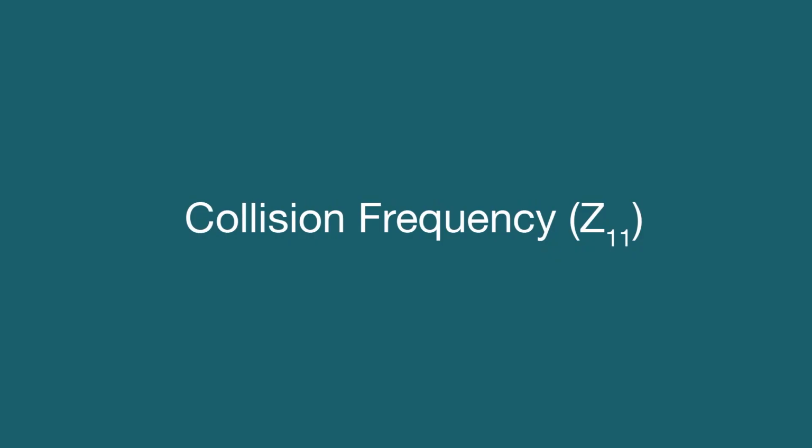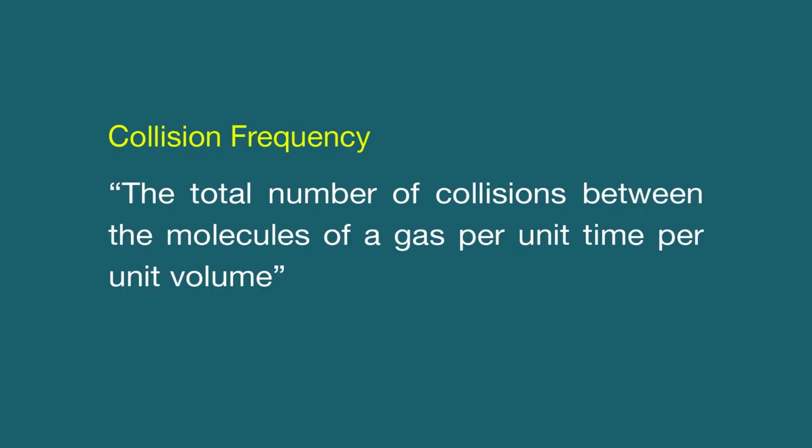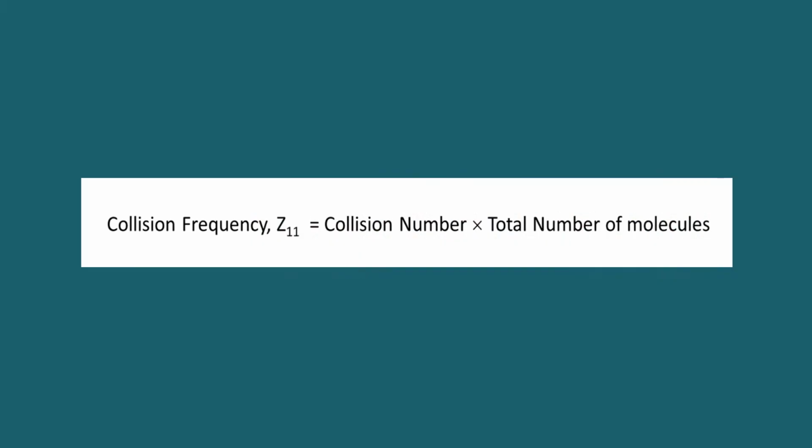Now we are going to talk about the fourth property of collision, that is collision frequency. It is represented by Z11. Collision frequency is usually defined as the total number of collisions between the molecules of a gas per unit time per unit volume. Simply, it is the product of collision number and total number of molecules. That means collision frequency Z11 equals collision number into total number of molecules.